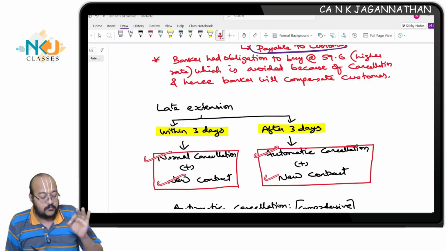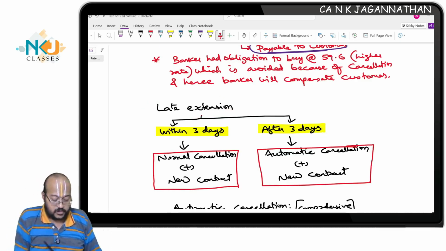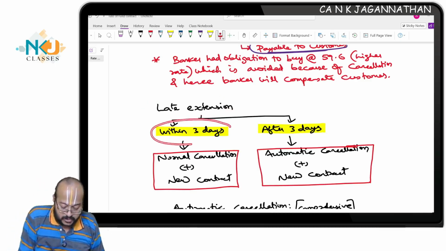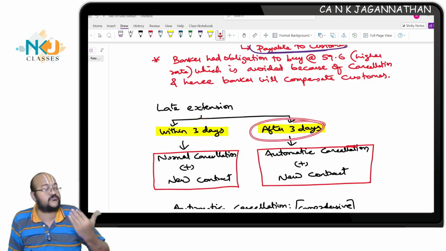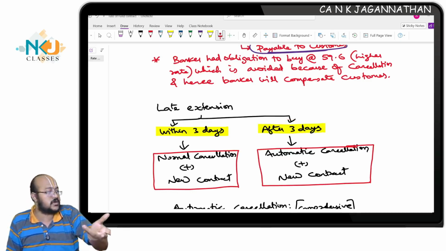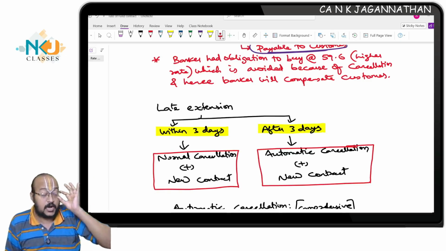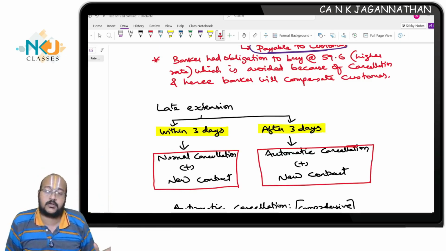That is true. But in this late extension, two scenarios are possible. One, the customer comes within 3 days of the due date, and the other, after 3 days from the due date. For example, December 31st is the contracted date, and one customer comes on 2nd January and another on 4th January.